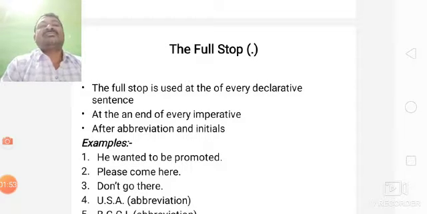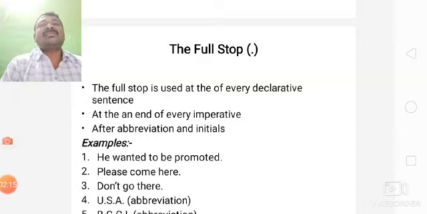For example, he wanted to be promoted. This is the declarative sentence. At the end of the sentence, I put the full stop. For imperative sentences, we also use full stop. Please come here. Please go there. Please give me pencil.